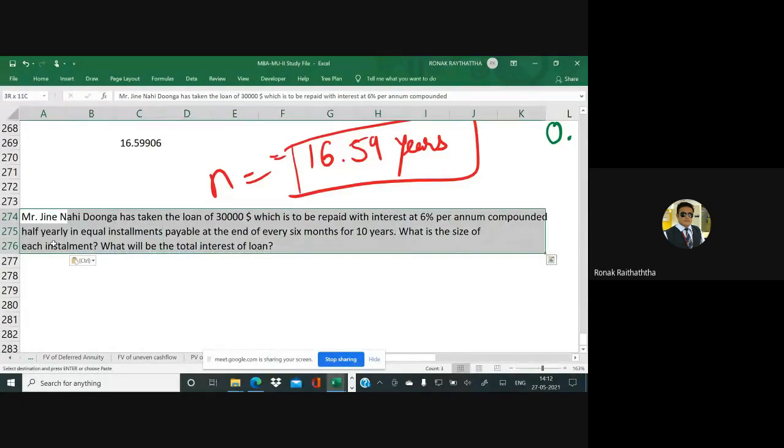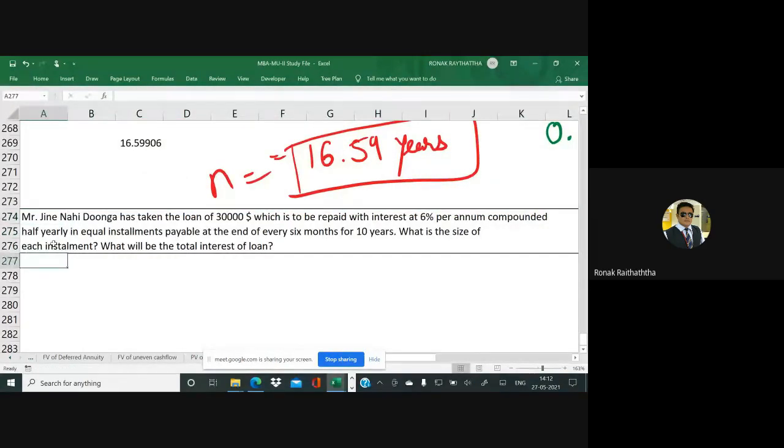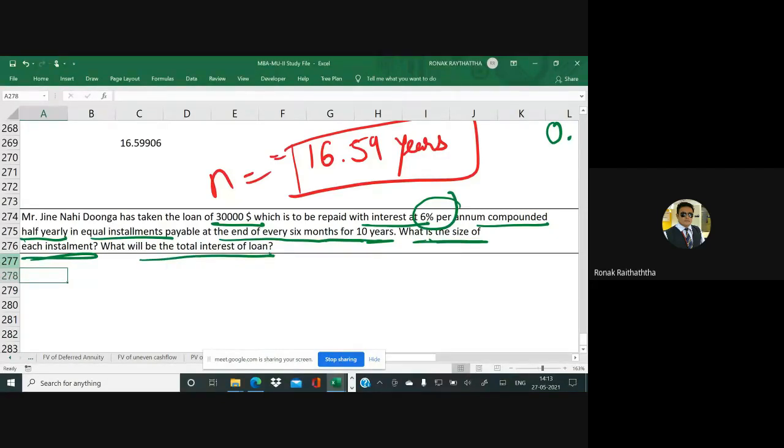Okay, so there is one person called Jeene Nahi Dunga, who has taken a loan of 30,000 USD, which is to be repaid with interest at 6% per annum, compounded half yearly, in equal installments payable at the end of every 6 months for 10 years. What is the size of each installment? What will be the total interest on the loan? Now try to understand this question.